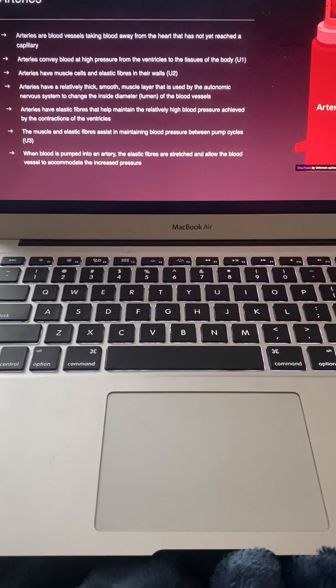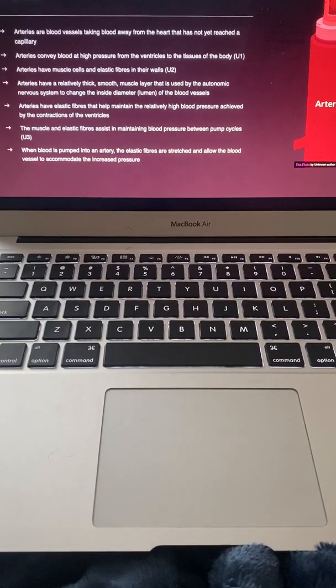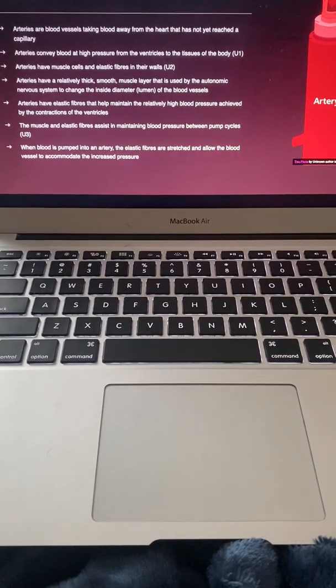When blood is pumped into an artery, the elastic fibers are stretched and allow the blood vessel to accommodate the increased pressure.